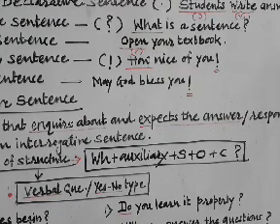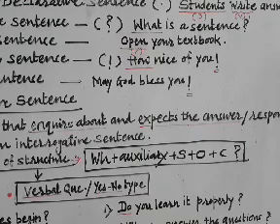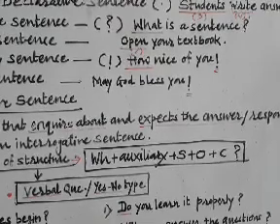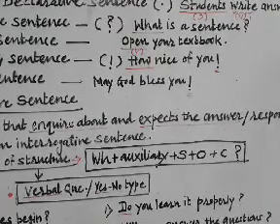The first two elements are extremely necessary, that is any WH word plus auxiliary, or only auxiliary to begin with if the question is of the other type, and afterwards the other words, may it be subject or complement or object, or out of these three, any two or any one or even none. So this is the basic structure of an interrogative sentence.